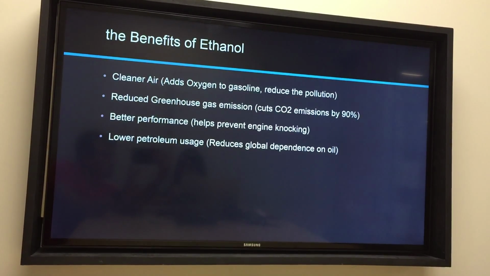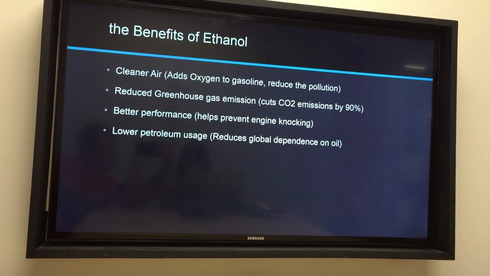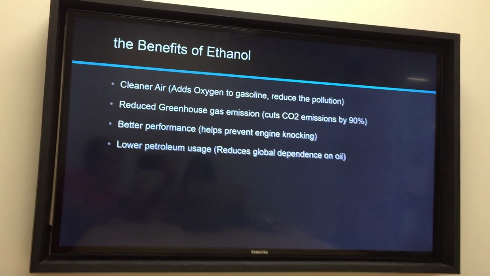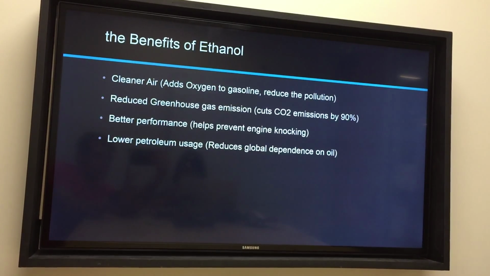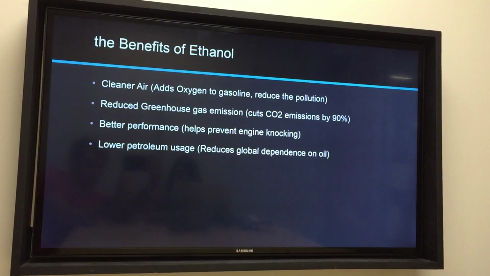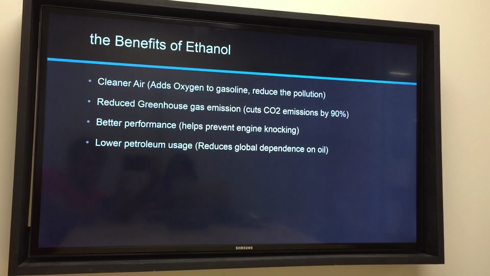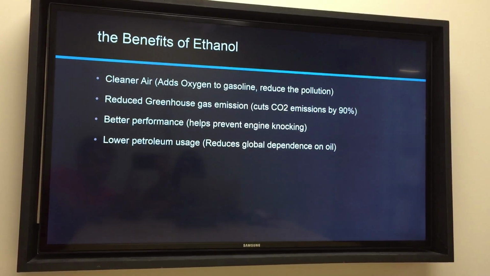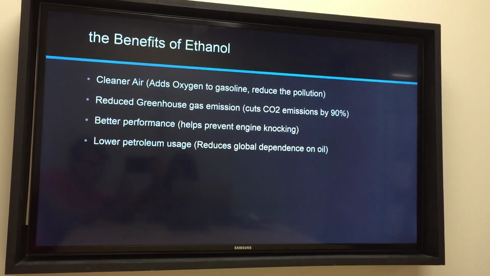Also, using sugarcane to make ethanol gives better performance, because ethanol is a high octane fuel that helps prevent the engine from knocking and generates more power in high compression engines. Also, it lowers petroleum usage, which reduces the global dependence on oil.